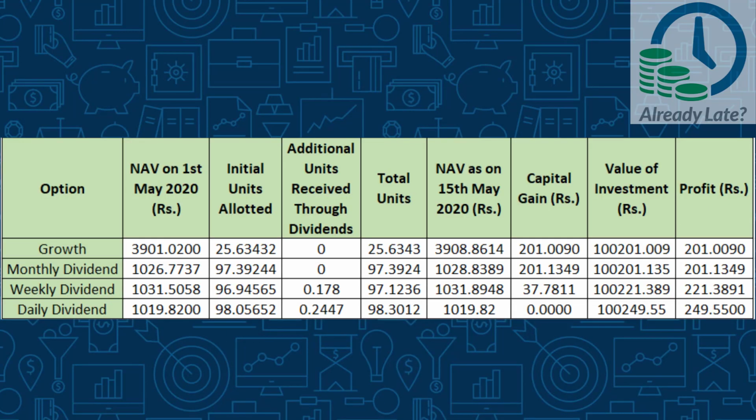The first few columns are very similar to our previous example. You will get units allotted based on the NAV, in this case the NAV of 1st May 2020. The daily and weekly options have received some dividends between 1st May and 15th May, which has resulted in an additional 0.178 units for daily dividend and 0.2447 for the weekly dividend.